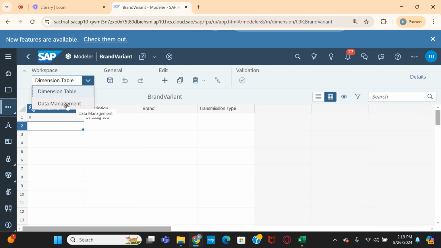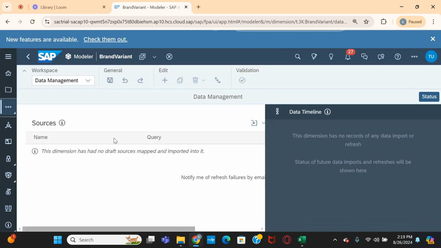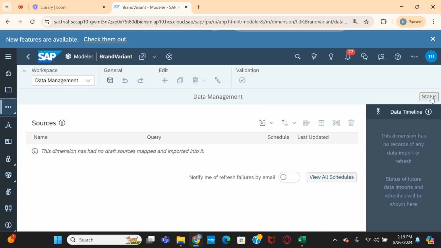Here, once you create the dimension table, you can directly connect to data management, and it will take you to the data management dashboard. Here the data timeline shows all the status of the data loads, how many records it has loaded, and whether the import status is success or failure.